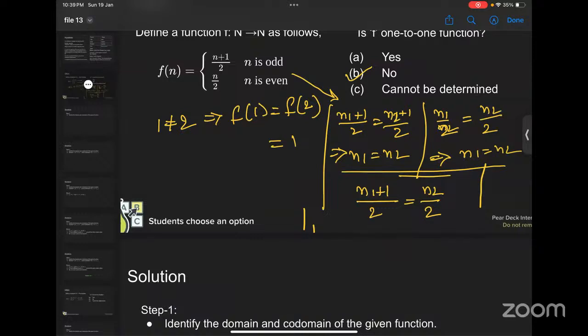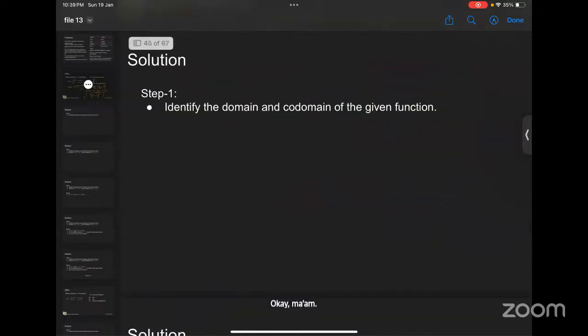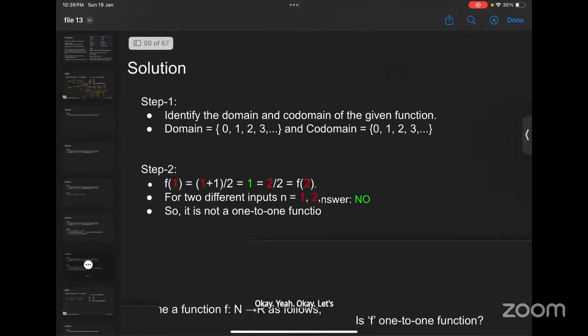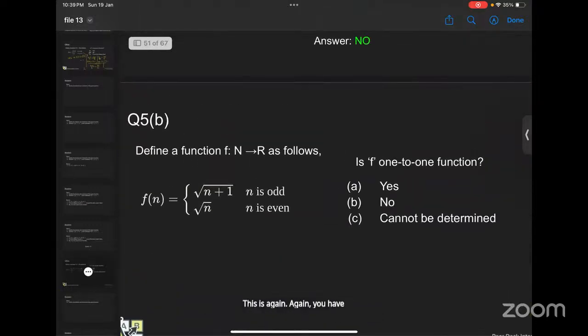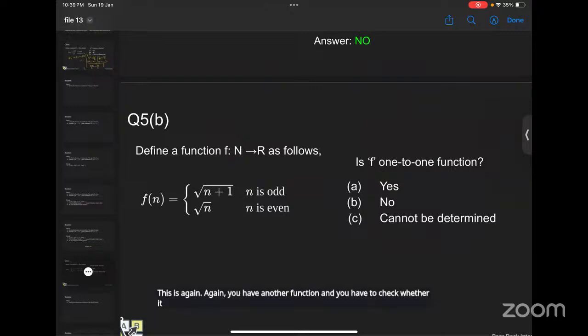Okay? Okay, ma'am. Yeah. Okay, let's move to the next question. This is again another function and you have to check whether it is a one-one function or not. Okay, so yeah, same thing. You have to do it.